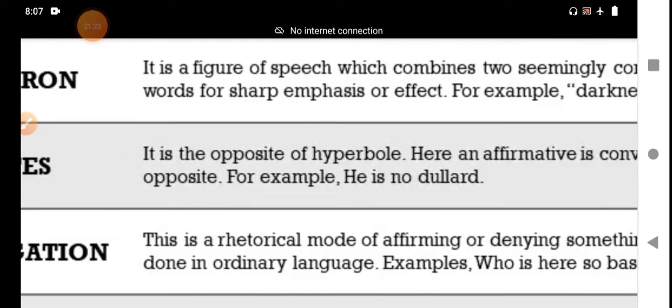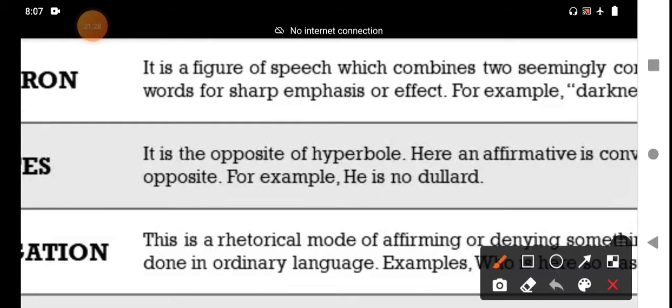He is no dullard, that means he is clever. He is a sharp boy, a bright boy, a good boy, an excellent boy. That means we give a negative statement, a negative adjective used with not or no. That statement is called litotes.